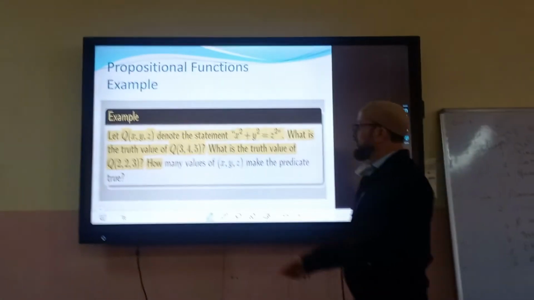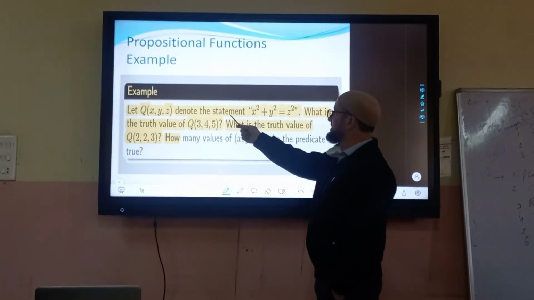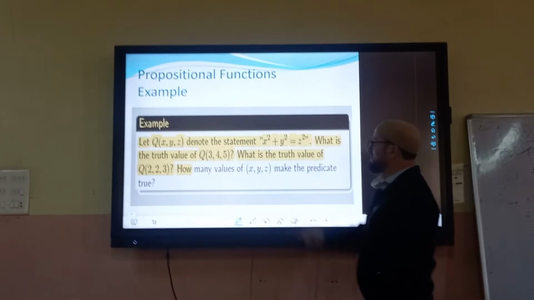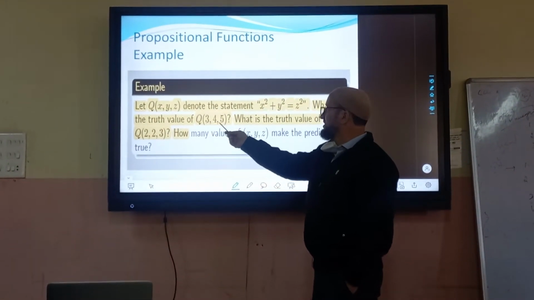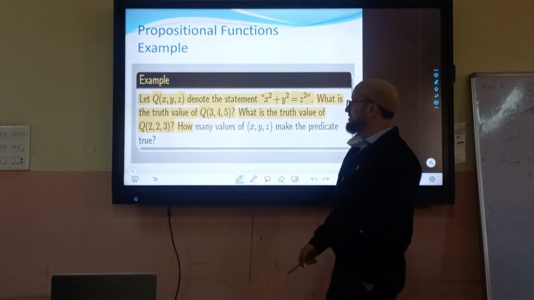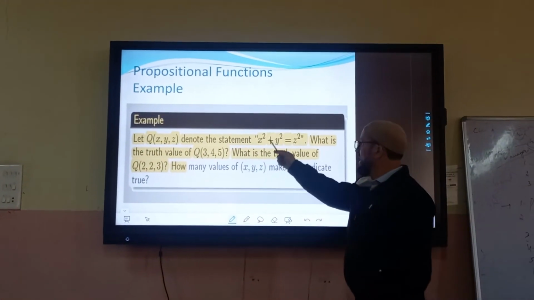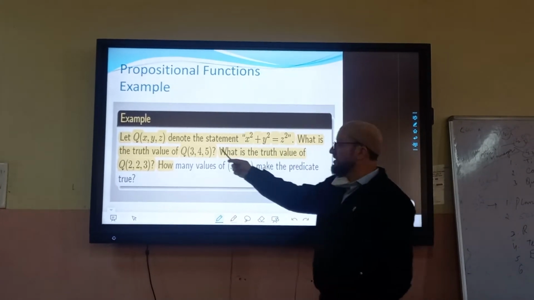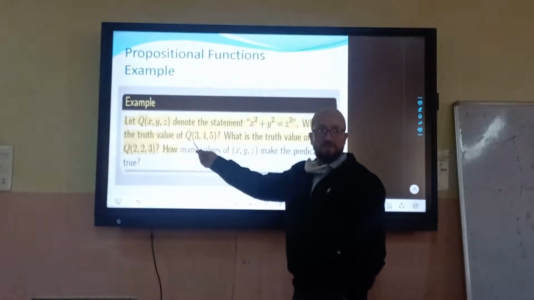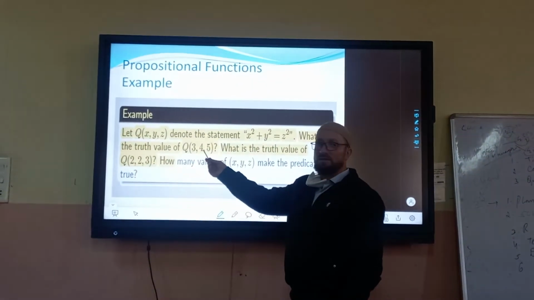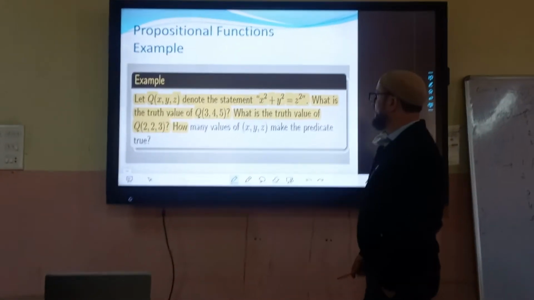This is Q(x, y, z), and we have a statement like this: x square plus y square is z square. So if we have the values 3, 4, 5, is this true or false? Can you tell me? Because it is x square plus y square equals z square. That is 3 square, do it on the copy. That means 3 square, 9, plus 16, is equal to 25. It's false.